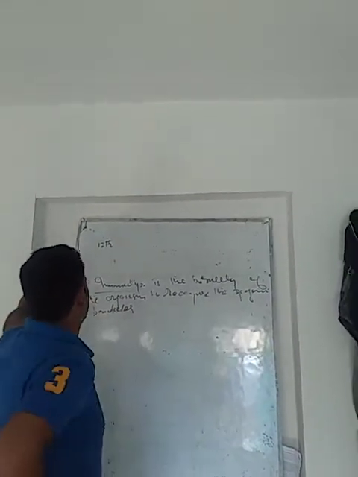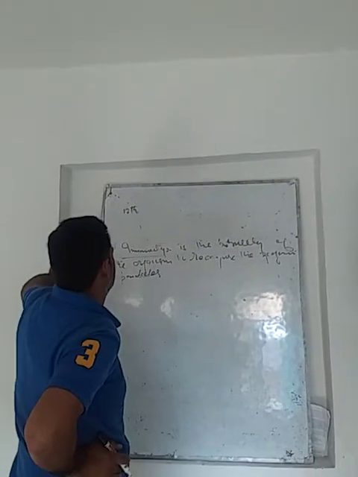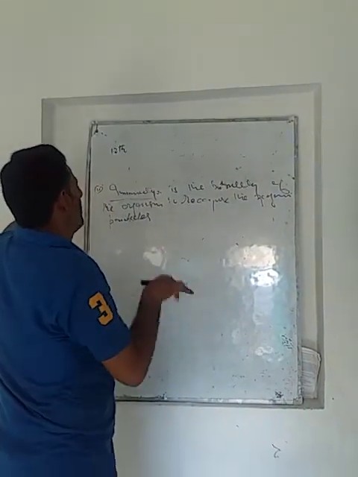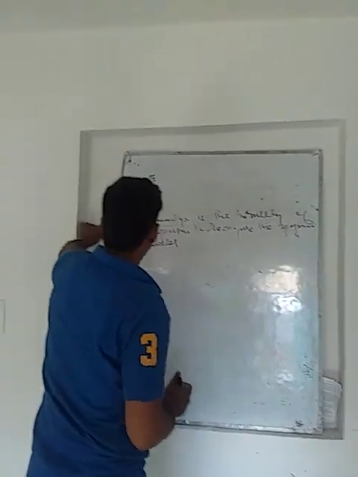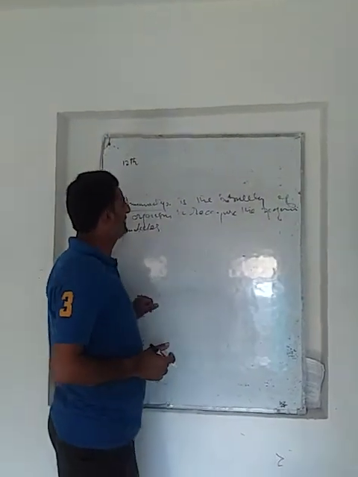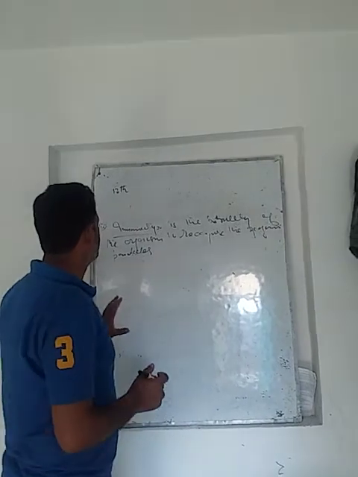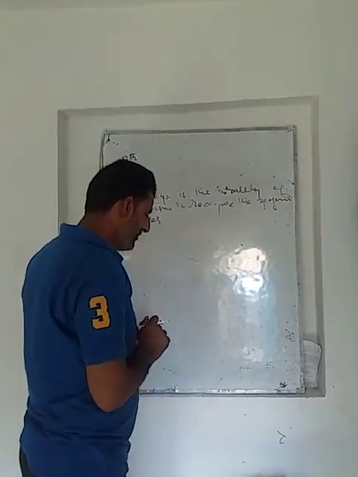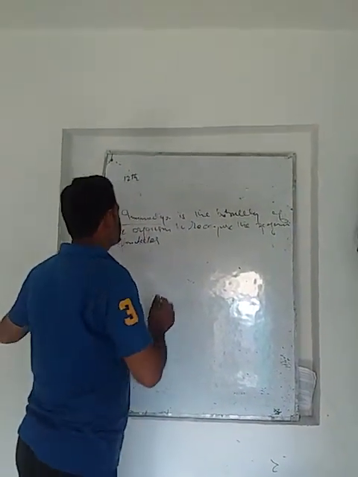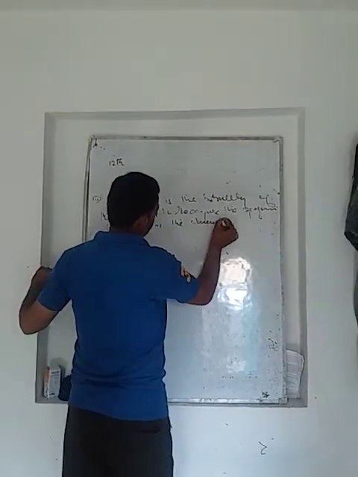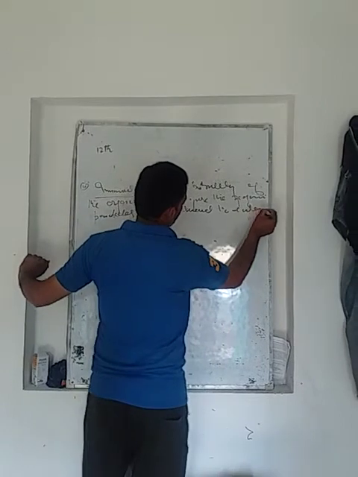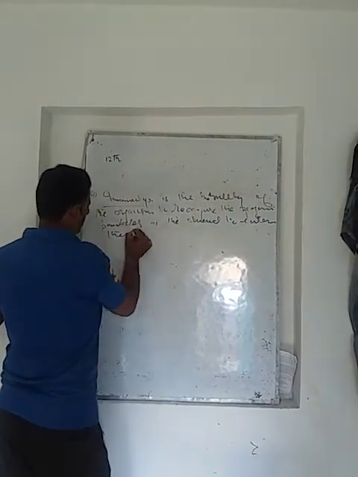This immunity is the most important. We always stress upon the immune system, how the immune system can be developed. Immunity is the ability of the organism to recognize the foreign particles or the chemicals that enter the body.